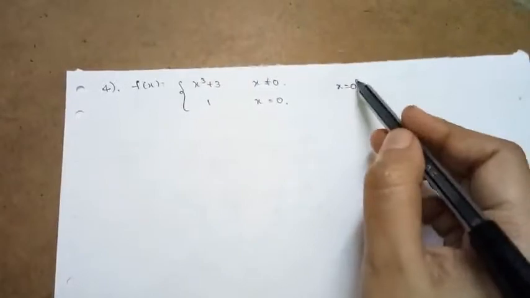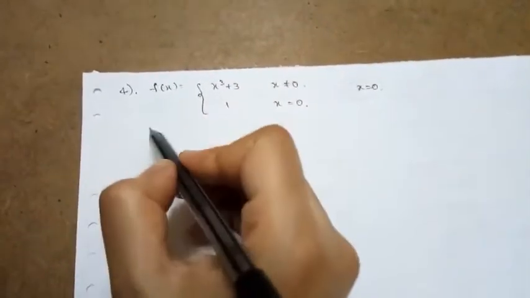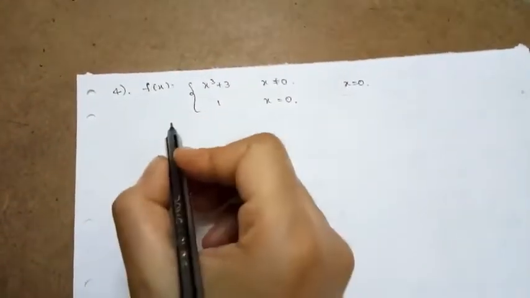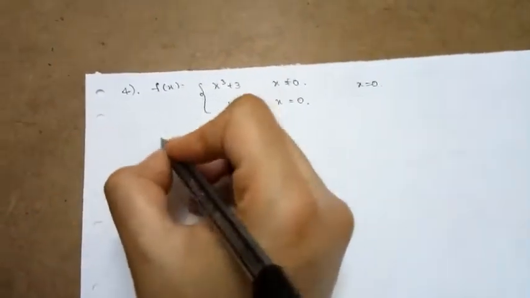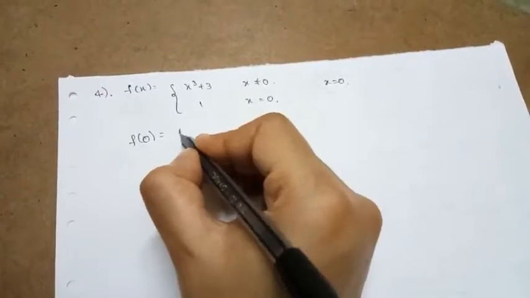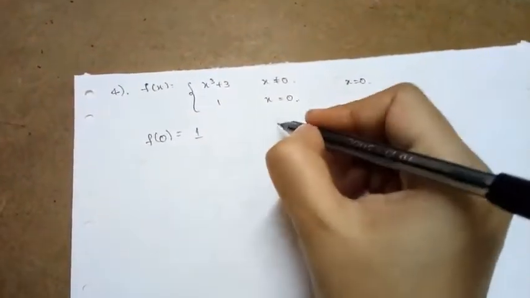Again, let us check whether the function is continuous or not at x is equal to 0. To check that, first, what is the value of the function at the given point, that is the value of the function at 0? So when it says f of 0, at 0, what is the value of the function? It is 1. Now we need to find the limit of the function.